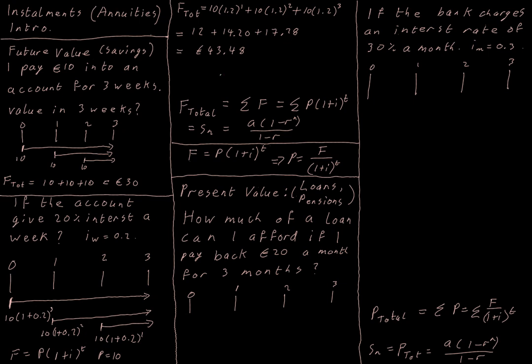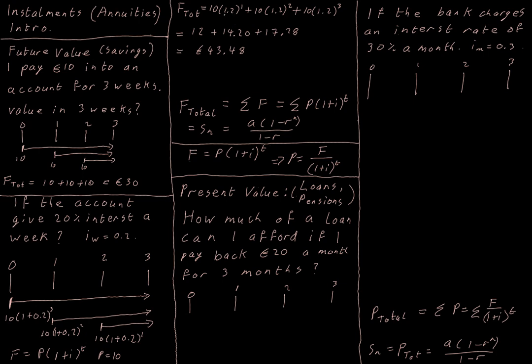So I can see my total future value comes from adding up the future values of each of these €10 payments. Well, the future value is just my compounding interest formula, principal times 1 plus i to the power of t. And what I might notice, because I wrote it in this order, is that I have a geometric series going on. What's happening between each one of these terms? I'm multiplying by 1.2. I'm specifically multiplying by 1 plus the interest rate, written as a decimal.